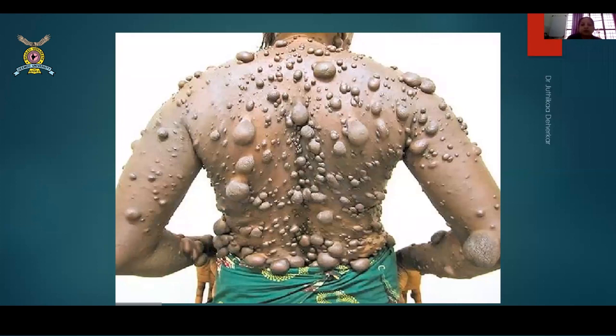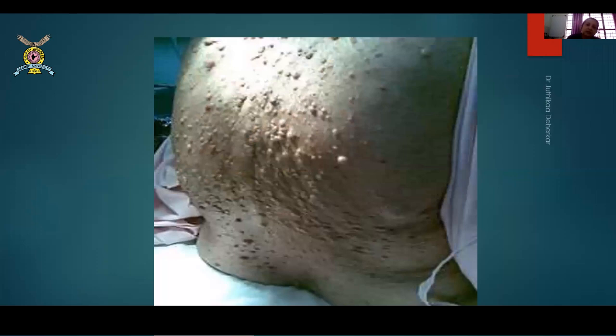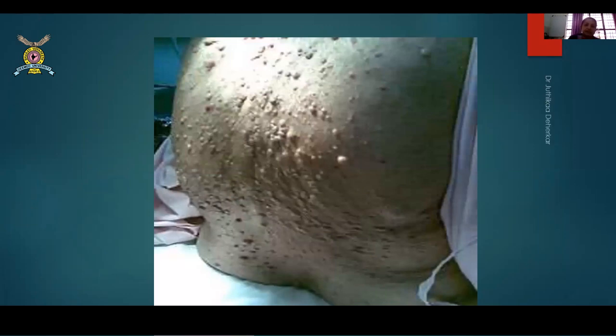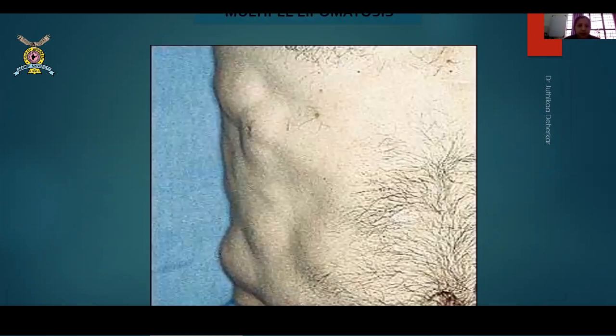So this is neurofibromatosis. This is another neurofibromatosis. Okay, this is multiple lipomatosis, also called Dercum's disease, where you get multiple lipomas. In neurofibromatosis, you will find the swellings very closely placed, and they will be numerous. Whereas in lipomatosis, they are a little bigger swellings and usually at a distance. They give a very classically bosselated appearance to the skin of the patient.